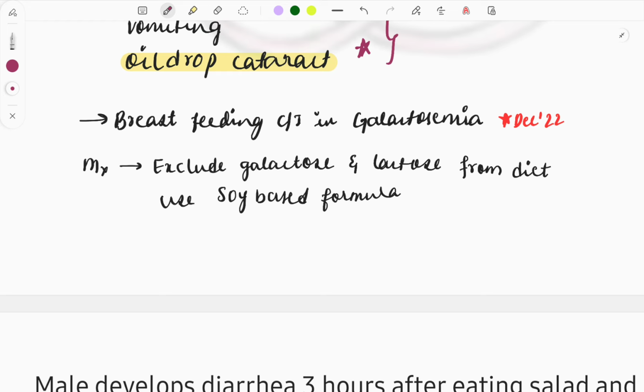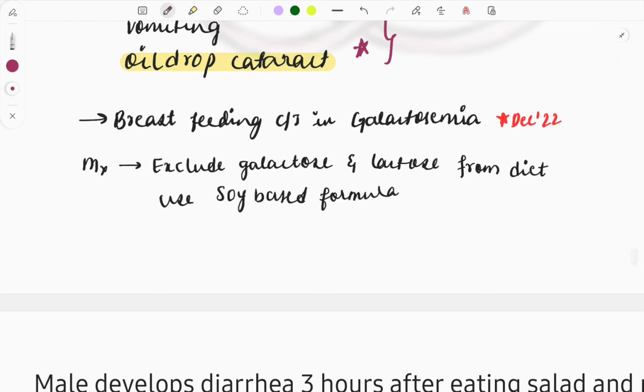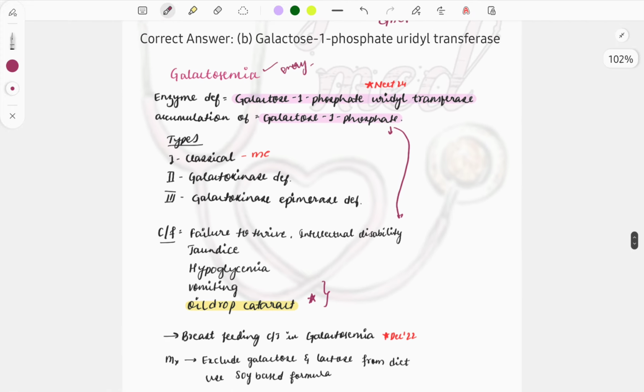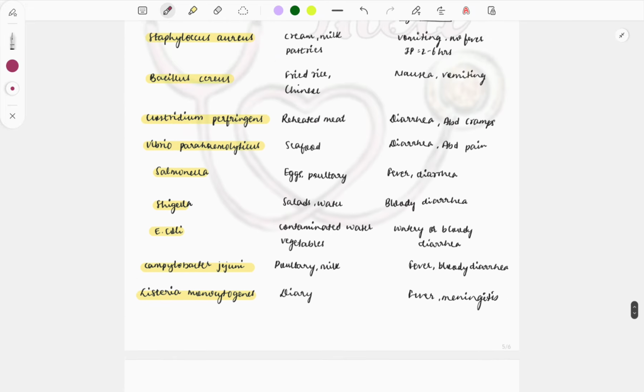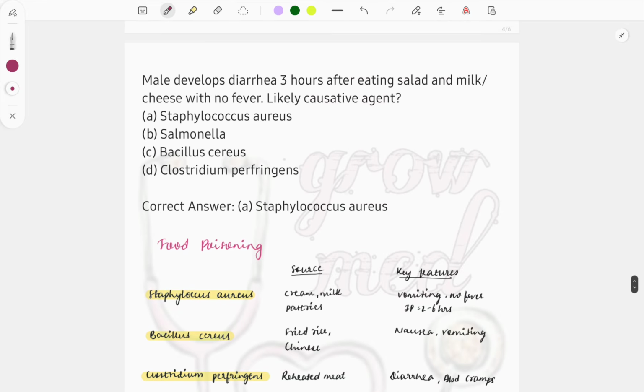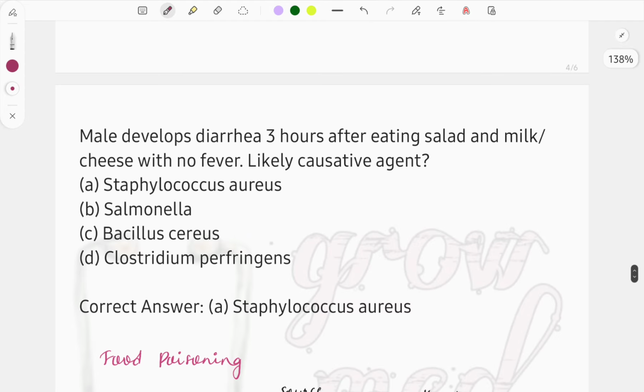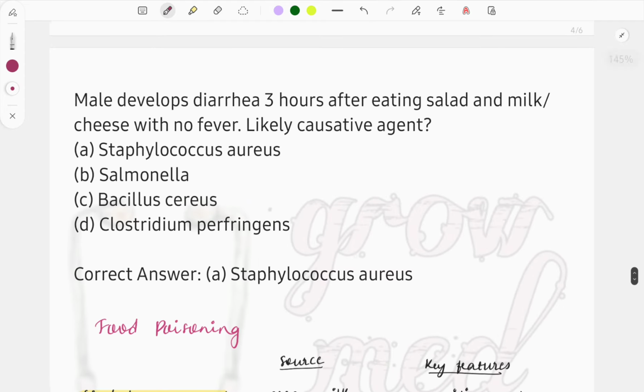Use soy-based formulas. So this is about galactosemia which you must remember. And remember oil drop cataract, whenever you see this in the clinical case or the question asked, galactosemia is the answer.